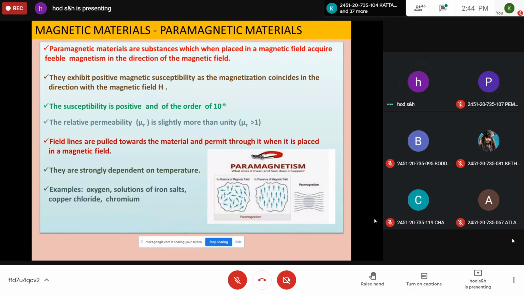The susceptibility is positive and of the order of 10 to the power of -6, and permeability is slightly more than 1. They attract reasonably the magnetic lines of force, and this behavior depends on temperature.